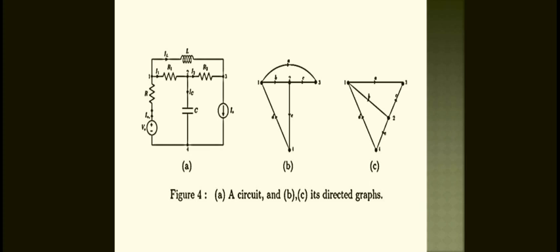And now, this is the circuit. A circuit is there, with whatever components are in it: the voltage source, current source, resistance, inductance, capacitance, like this. And B indicates the graph, and C indicates the oriented graph. B and C are both oriented graphs, directed graphs, because they indicate the direction of current flow, and the arrow marks are there on the lines. So this is called the oriented graph.